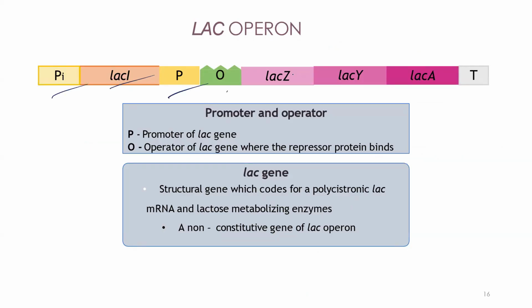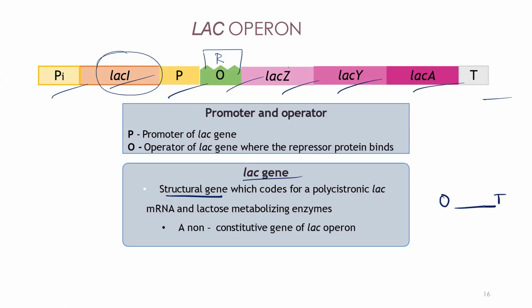So you can see here PI, LAC-I, P, O, LAC-Z, LAC-Y, LAC-A, terminator. P is the promoter for the lac genes, and O is the operator where the repressor protein synthesized by LAC-I will come and bind. The lac genes Z, Y, A are the actual structural genes. This is polycistronic because between the operator and terminator you have three different genes. If you have only one, you call it monocistronic; if you have more than one, you call it polycistronic.